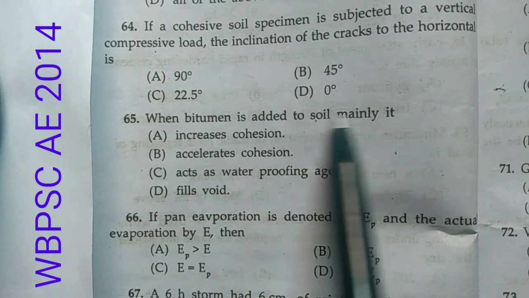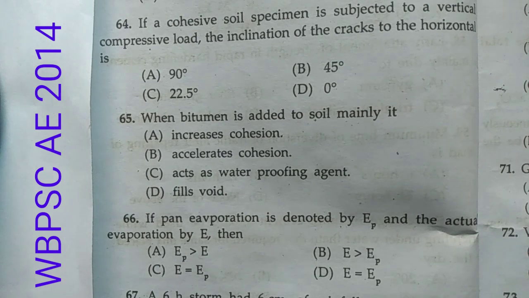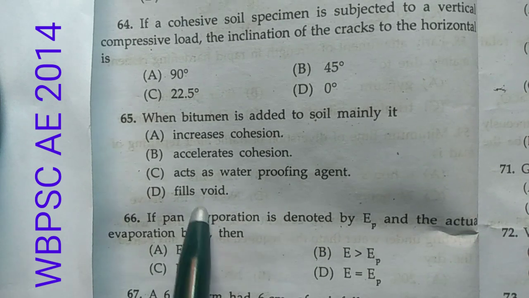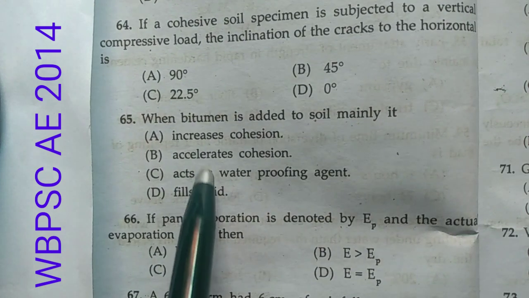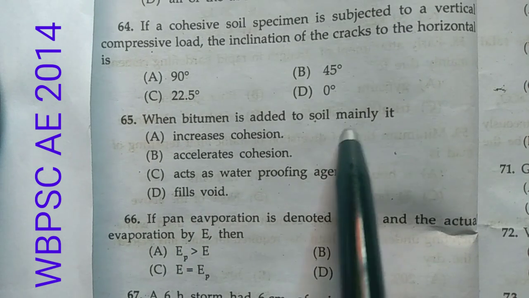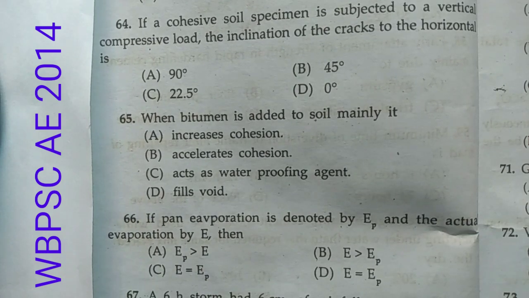Now question number 65. When bitumen is added to soil, it mainly, these are the options. Now I am telling you that when bitumen is added to soil, mainly it seals the pores of the soil. And so its permeability is reduced. Also the shear strength may be increased. Also the cohesion may be increased. So here it mainly fills void and in some portion it increases cohesion. But option D should be correct, as the word is mainly. So it fills void is the correct answer, option D.